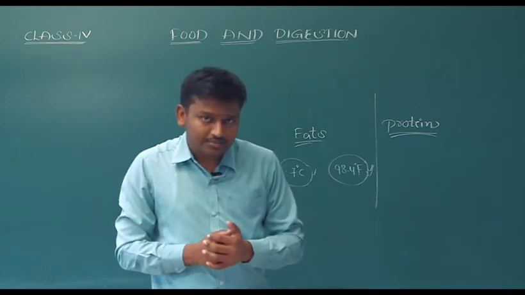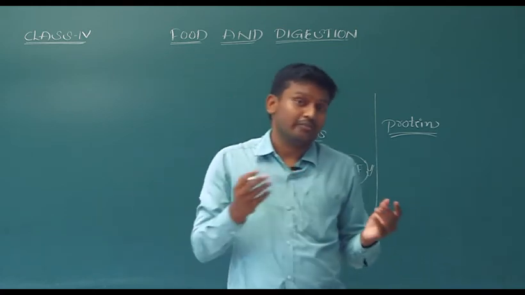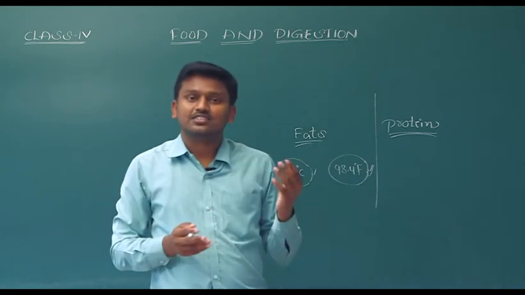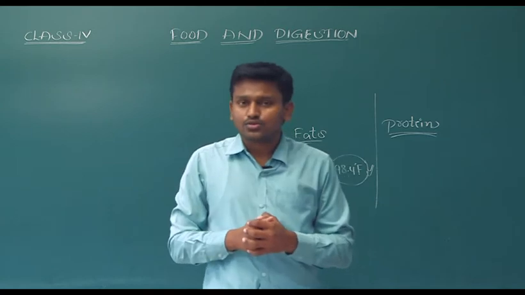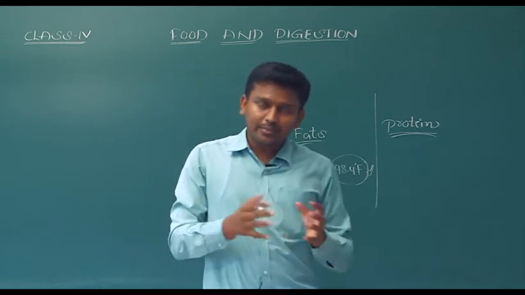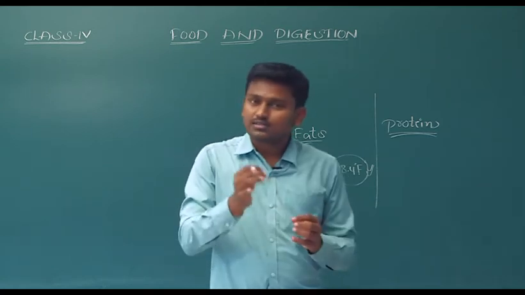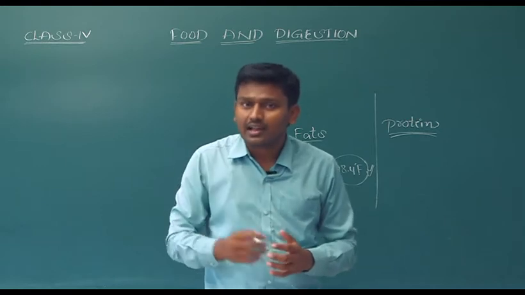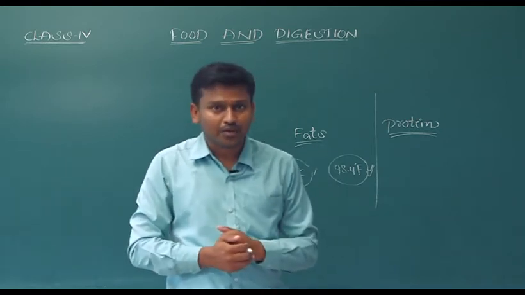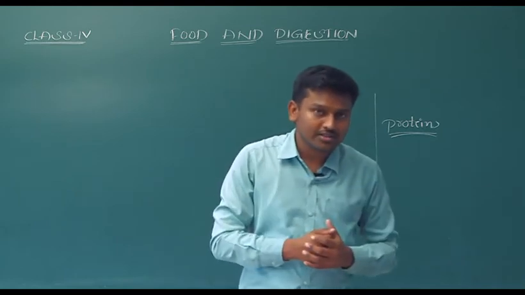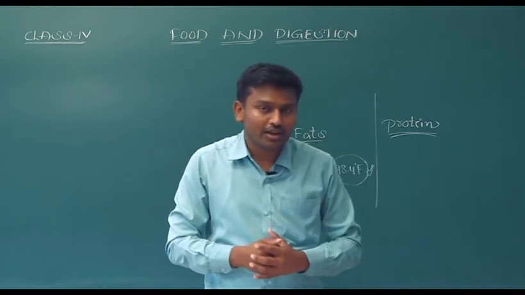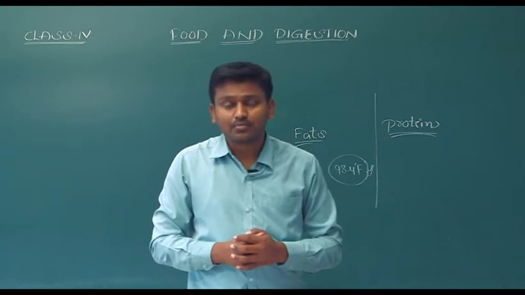Vitamins are of many types. For example, vitamin A, B, C, D, E, and some other types are also there. If we lack any vitamins, we will get diseases related to the lack of these vitamins. For example, if we lack vitamin A, then what happens? Our vision will not be proper.